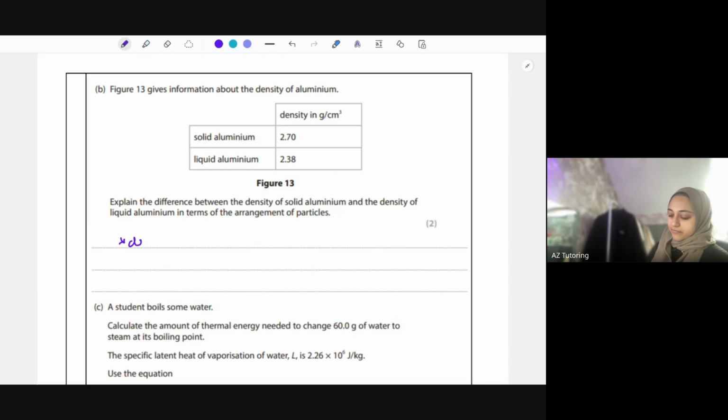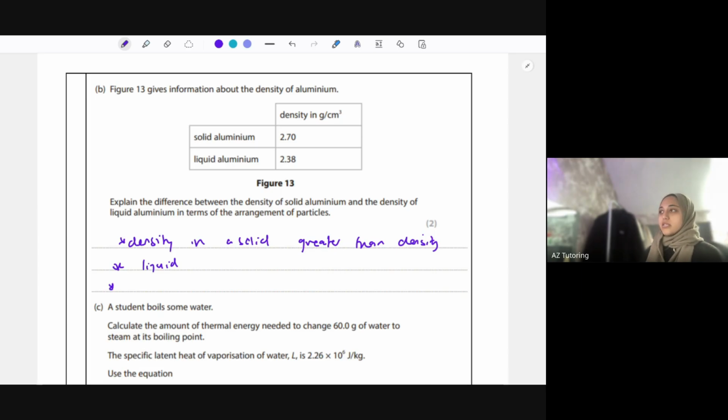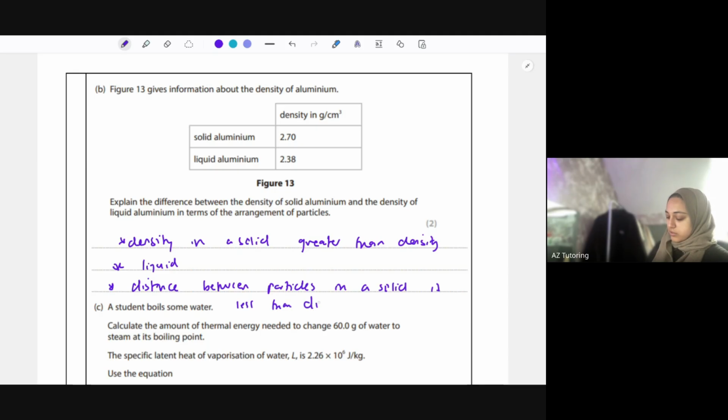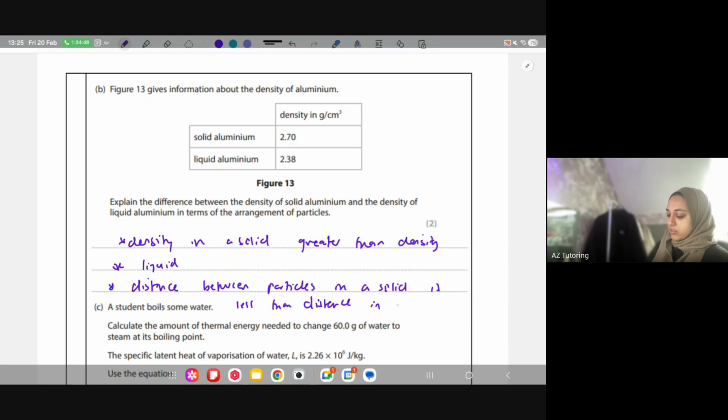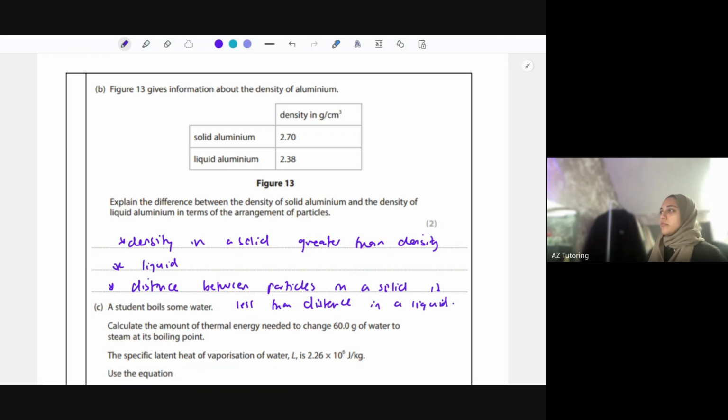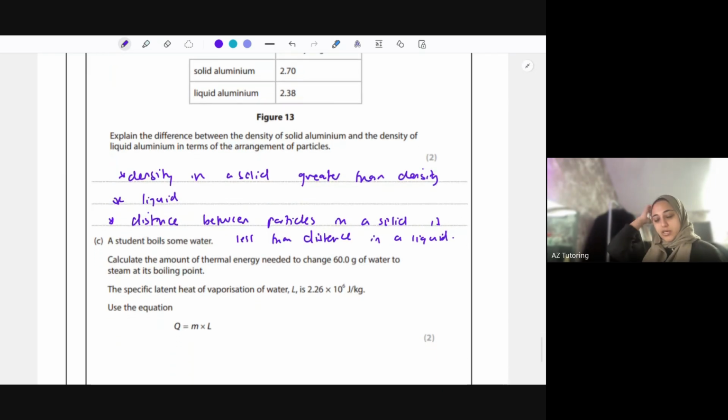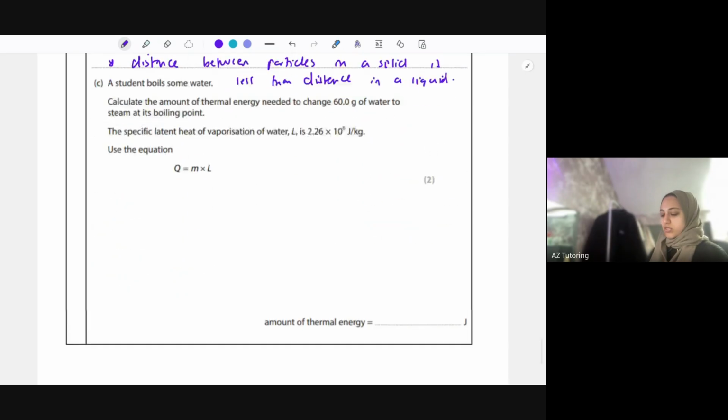So the density in a solid is greater than density of liquid, and I explained the reason why. The fact that the distance between particles in a solid is less than distance of particles in a liquid. Just gonna write it like that. Okay, so it's just that particle theory of thinking how the solids and liquids look, essentially.